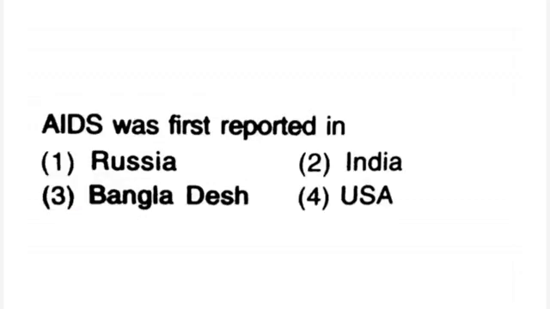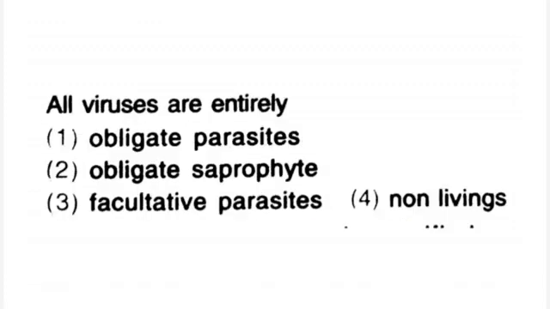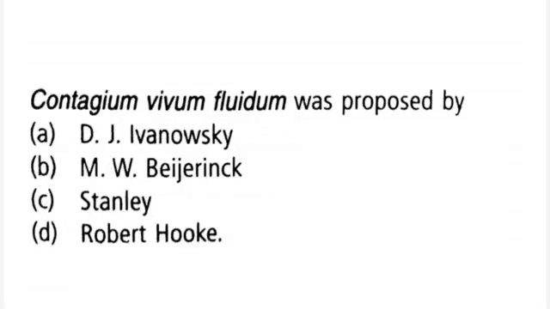AIDS was first reported in 1. Russia, 2. India, 3. Bangladesh, 4. USA. Right answer is 4, USA. All viruses are entirely 1. obligate parasites, 2. obligate saprophyte, 3. facultative parasites, 4. non-livings. Right answer is 1, obligate parasites.